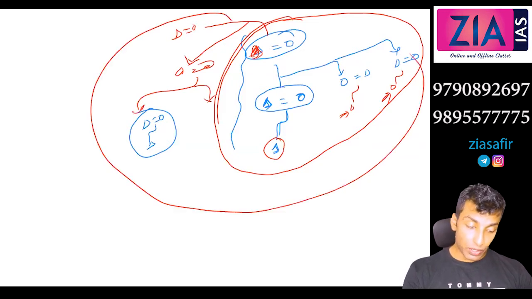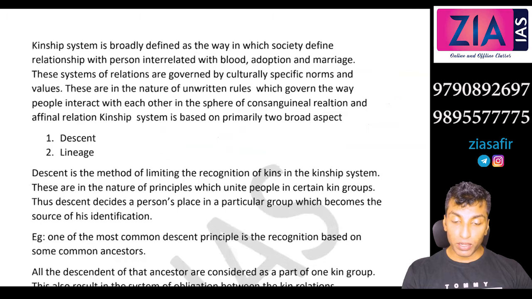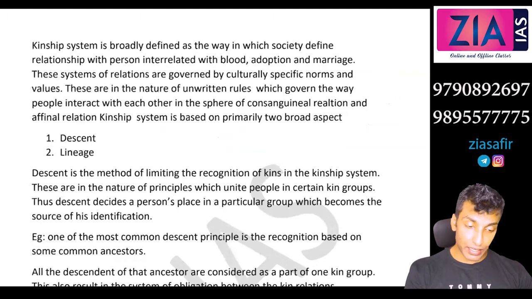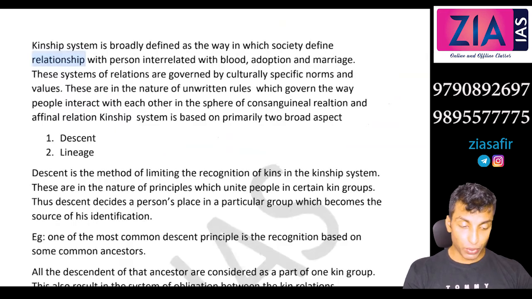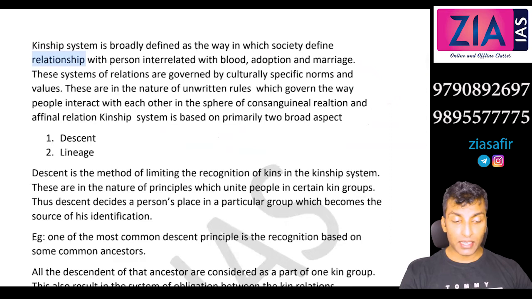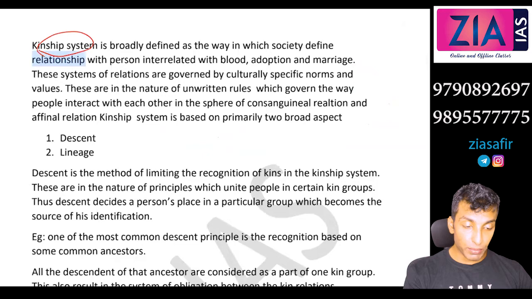So descent or kinship system is basically all about relations and relatives, how you select your relatives, or who are actually your relatives. That is what we are going to decide, and how the relatives are decided on the basis of descent principle. So what the different descent principles are is what we are going to see in this session. So I'm talking about kinship system, I'm talking about relations.